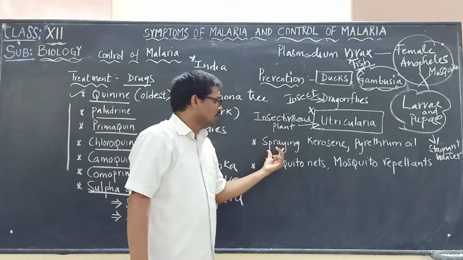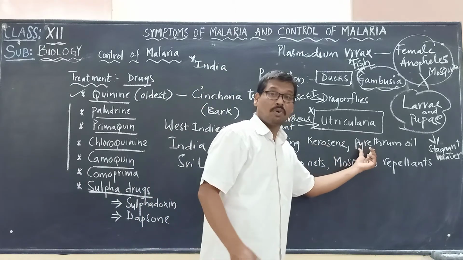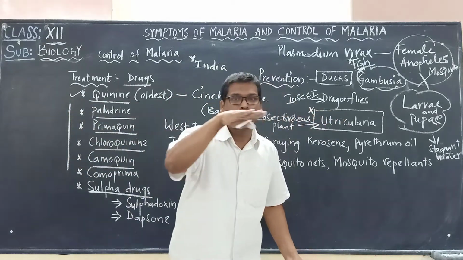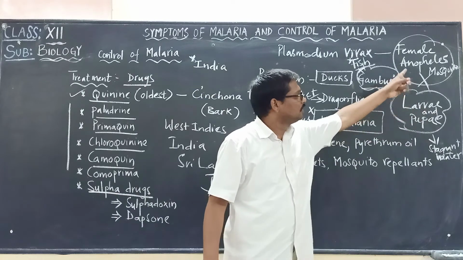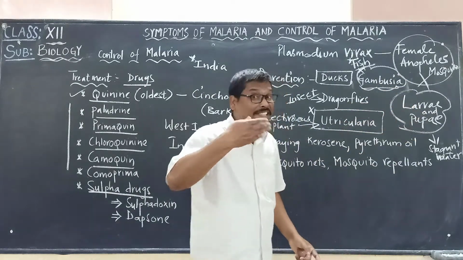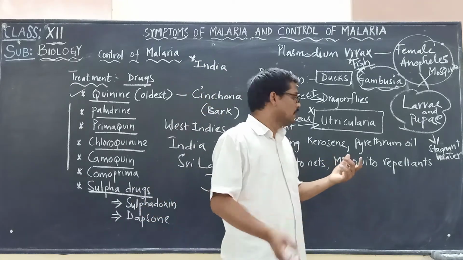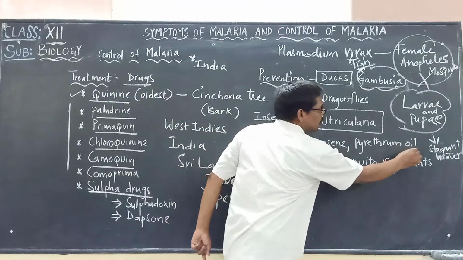And apart from that, spraying kerosene and pyrethrum oil on the stagnant water forms a thin film on the water surface and can prevent the breeding of mosquitoes; larvae and pupae cannot develop and grow into adult mosquitoes.